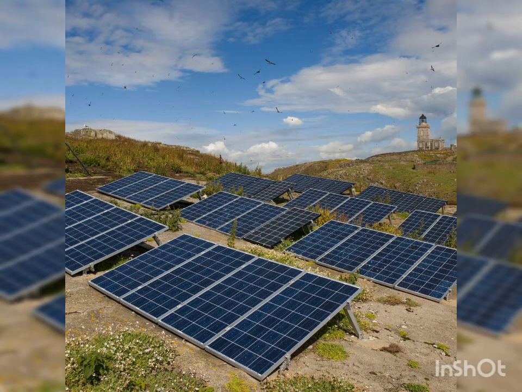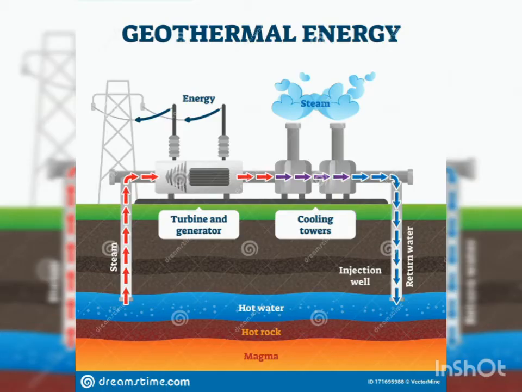Next one, solar energy. The energy that we get from the sun is called solar energy. It is used to provide heat, light, hot water and electricity. Next one, geothermal energy. The energy that we get from the heat of the earth is called geothermal energy. Geothermal energy is used to generate electricity.